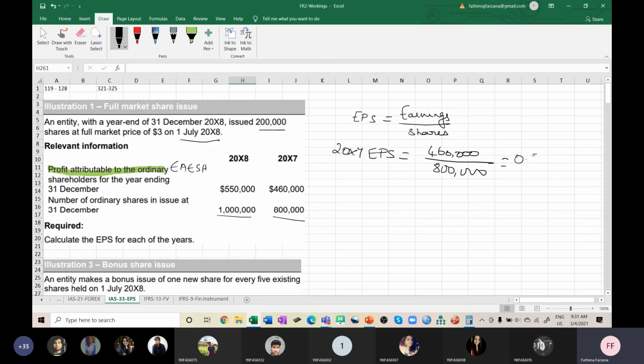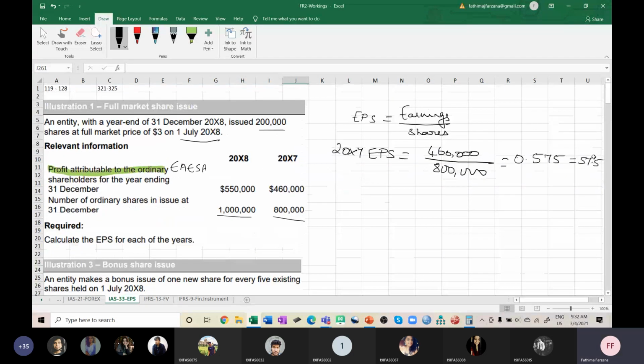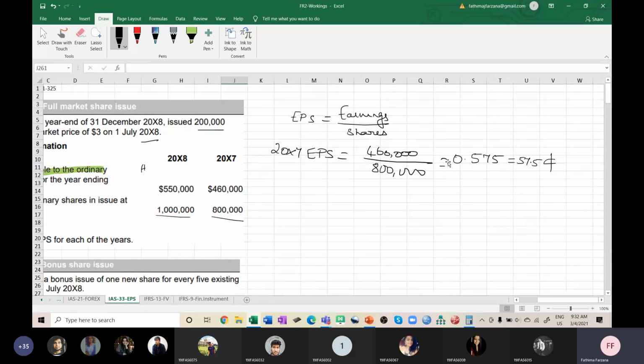So 0.575 is in dollars, but EPS will be expressed in cents, which is equal to 57.5 cents. You have to write it like this. Are you getting how you have to express it? Yes, ma'am. Okay, so this is done.